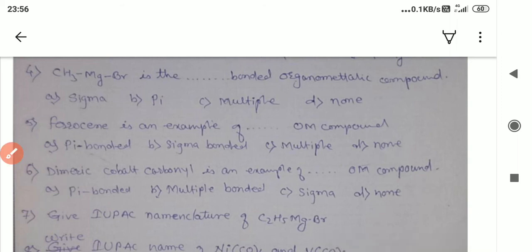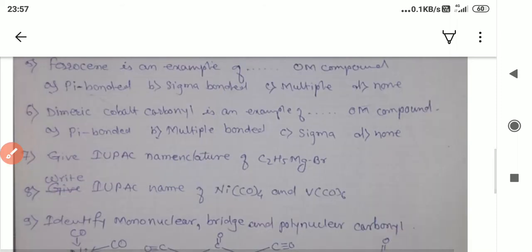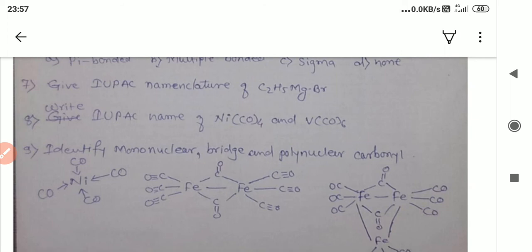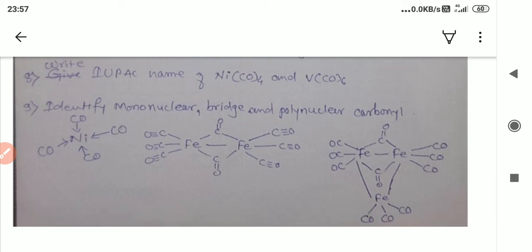Then give the IUPAC nomenclature of these two given organometallic compounds. Nickel tetracarbonyl. See, the first name of this compound is nickel tetracarbonyl, and vanadium hexacarbonyl. This is the second IUPAC name.